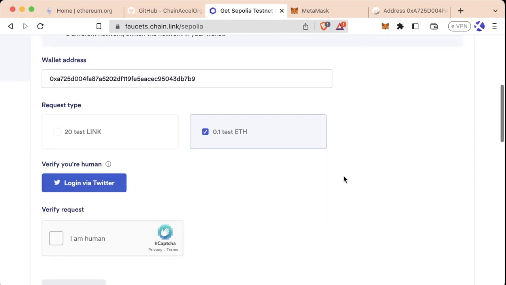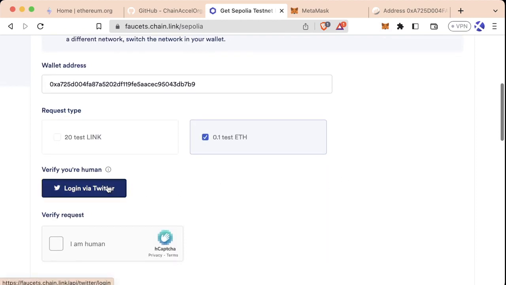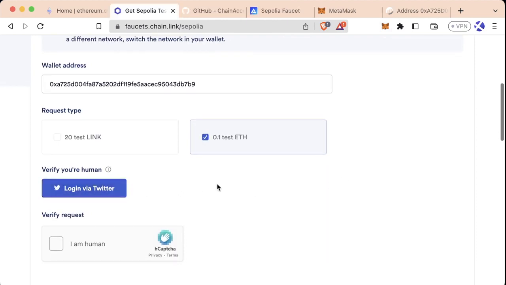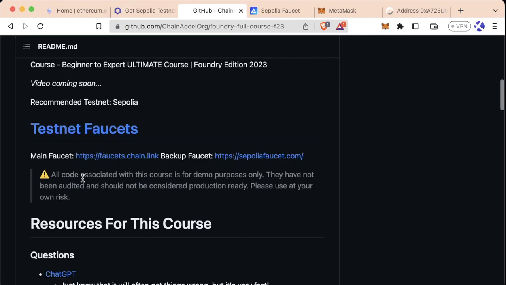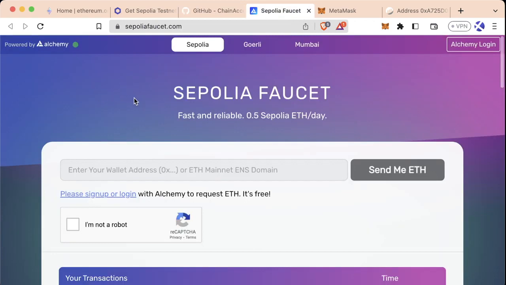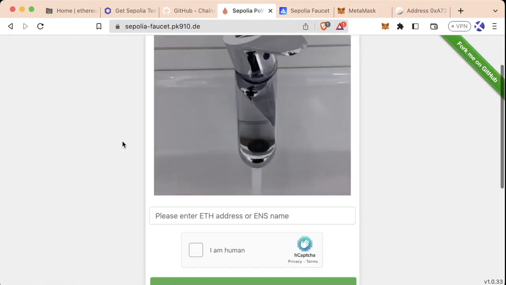In order for us to get this test Ethereum, we do have to log in via Twitter. If you don't have a Twitter, you can use any of the other faucets in the testnets faucets area of the GitHub, such as the Alchemy Sepolia faucet or the Sepolia proof of work faucet.